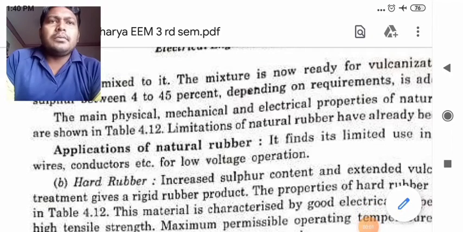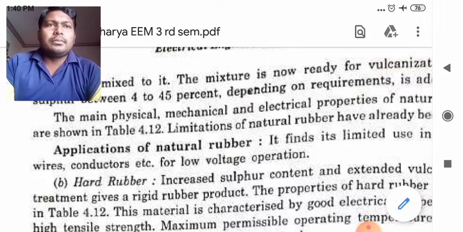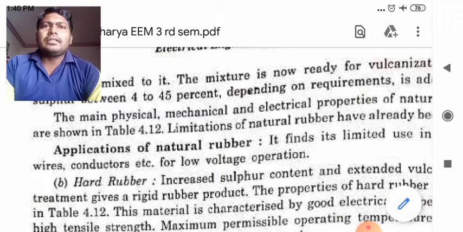Today we will discuss the application of natural rubber. This class is for third semester electrical students, and the course is diploma. The application of natural rubber is very limited: it is used in wires, conductors, and for low voltage operations. We will also discuss hard rubber.